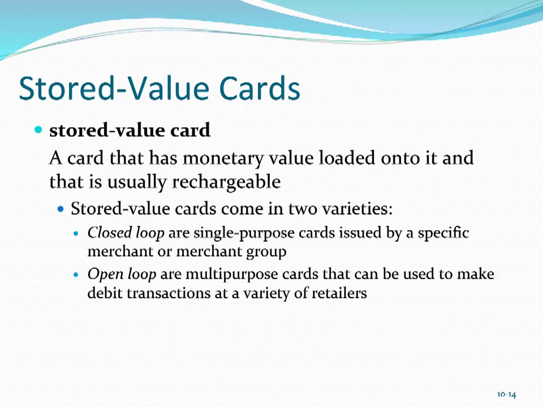There's a couple of different types of stored value cards, closed loop and open loop. Closed loop are really tied down to the merchant or merchant group that they're issued from, so it's very limited in where you can make purchases, obviously. Open loop are multi-purpose cards. You see some of these put out by Visa and MasterCard, for example, that get used at a variety of different retailers and can be used at a lot of different places online as well as offline.